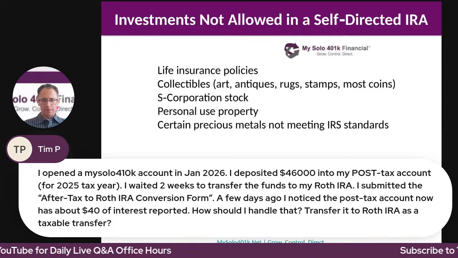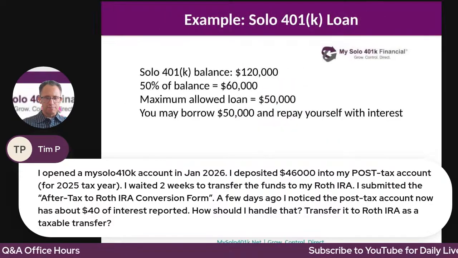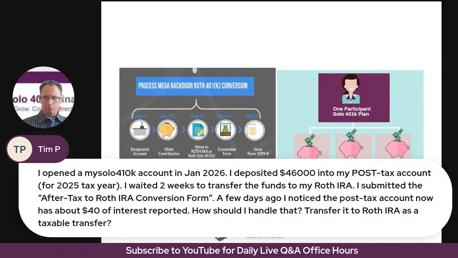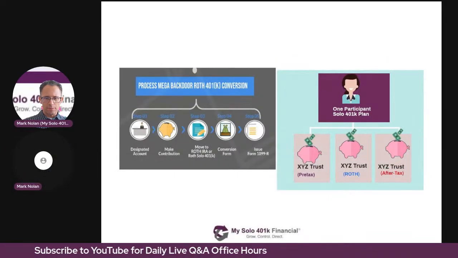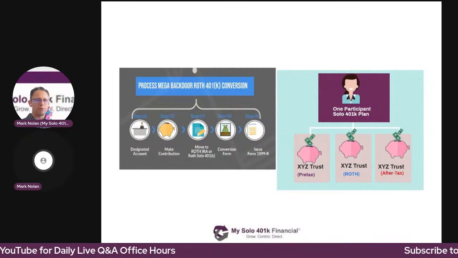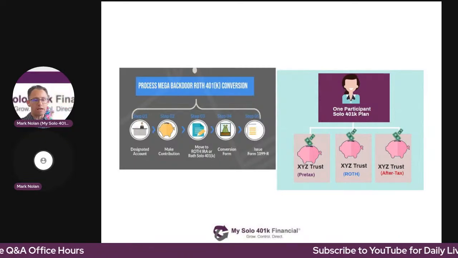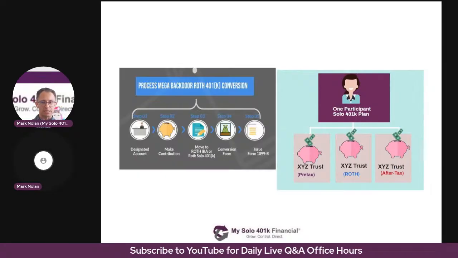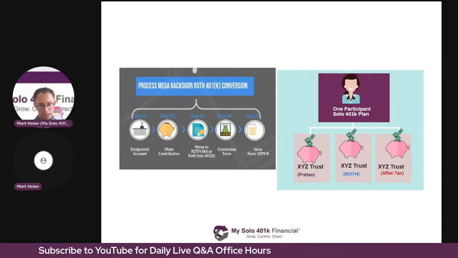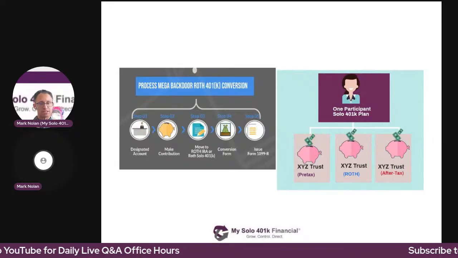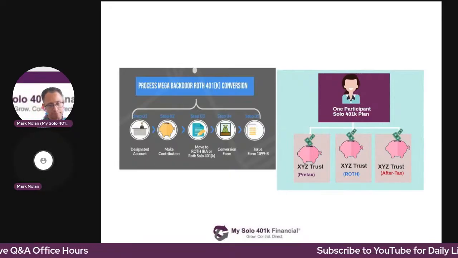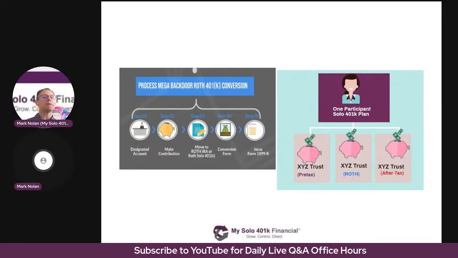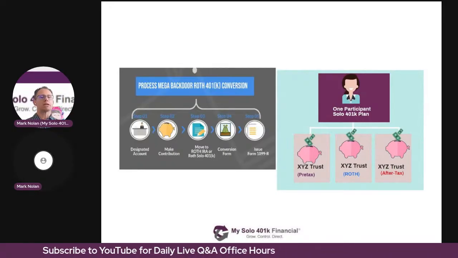Good question. Let me pull up some slides here. Here's an example of a one participant solo 401k plan that would be sponsored by your self-employed business. Let's say your self-employed business is an S corporation. So the S corporation sponsors the solo 401k plan, meaning that it's by virtue of your self-employed business that you can open a solo 401k plan.